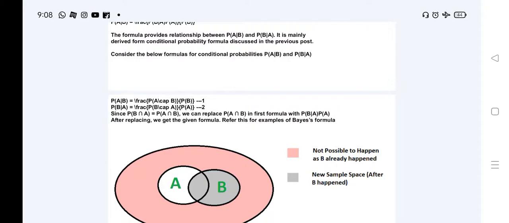P of B given A is equal to the fraction P of B intersection A over P of A, the second condition. Since P of B intersection A is equal to P of A intersection B, we can replace P of A intersection B in the first formula with P of B given A times P of A. After replacing, we get the Bayes formula.